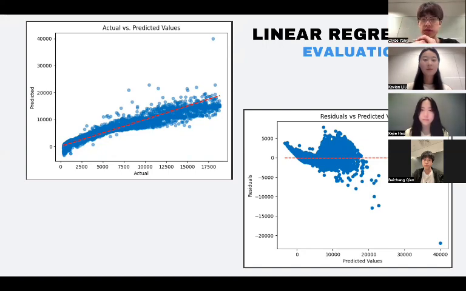Additionally, the variance of the residuals may increase as the actual value increases, which suggests that there may be heteroscedasticity, violating the assumption of multiple linear regression that residuals should have constant variance across all levels of the predictor variable. The right-hand side plot also proves this point of view. These residuals are not randomly distributed around the horizontal line at 0.